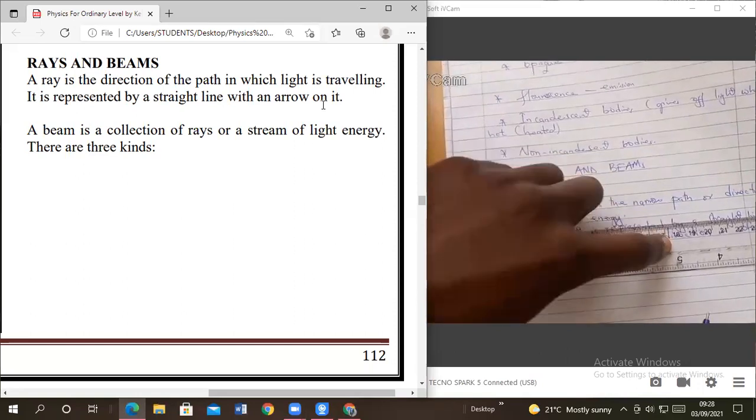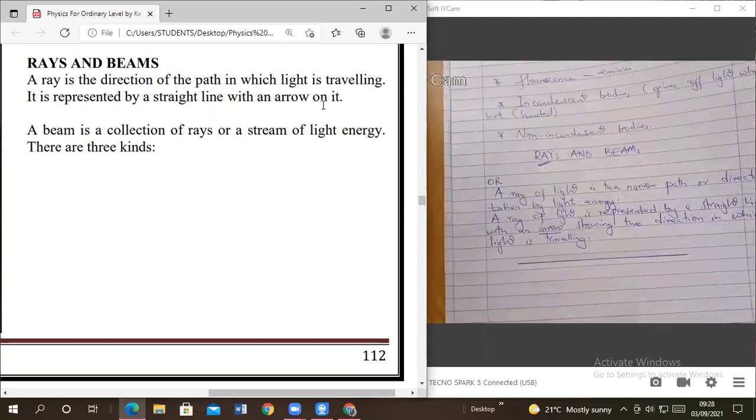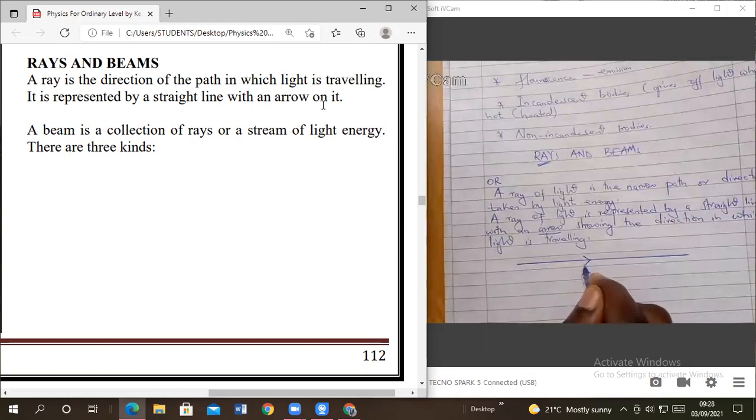It must be straight, members. When I draw it like that, is it a ray of light? What is missing? The arrow. Okay. So can you put the arrow there?